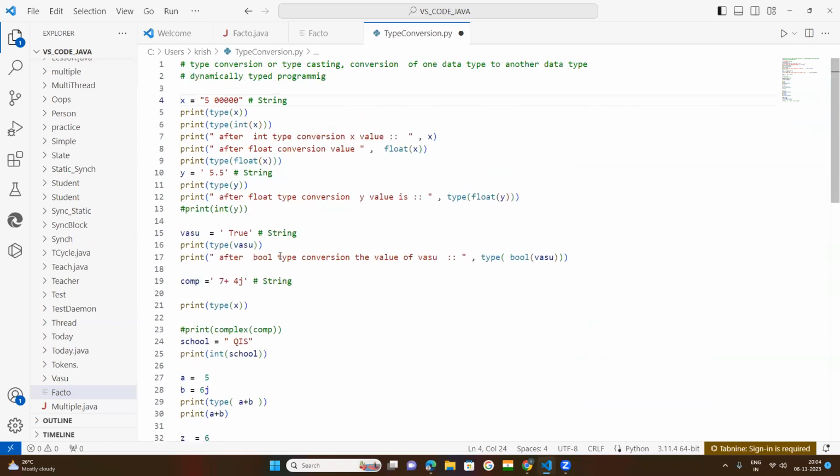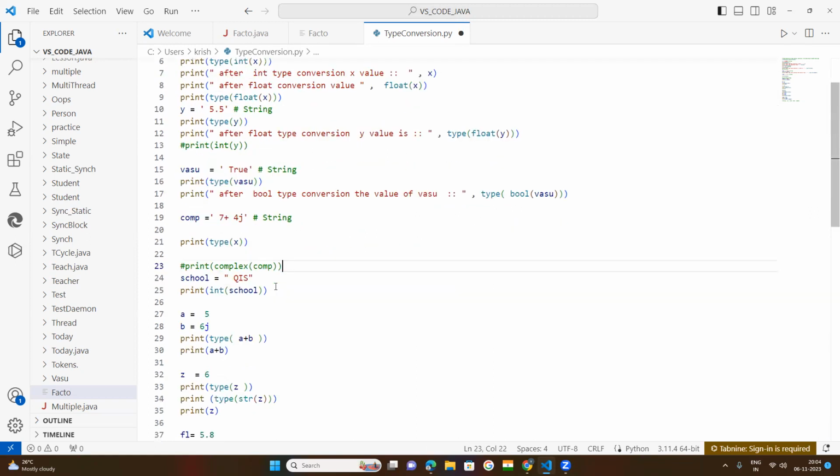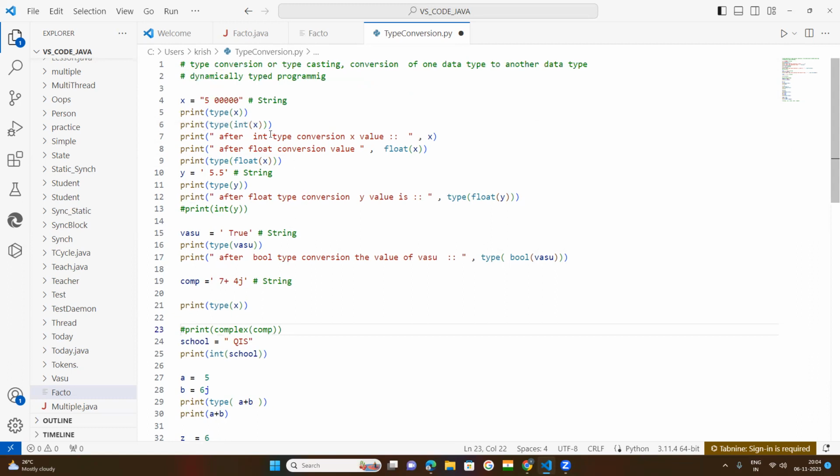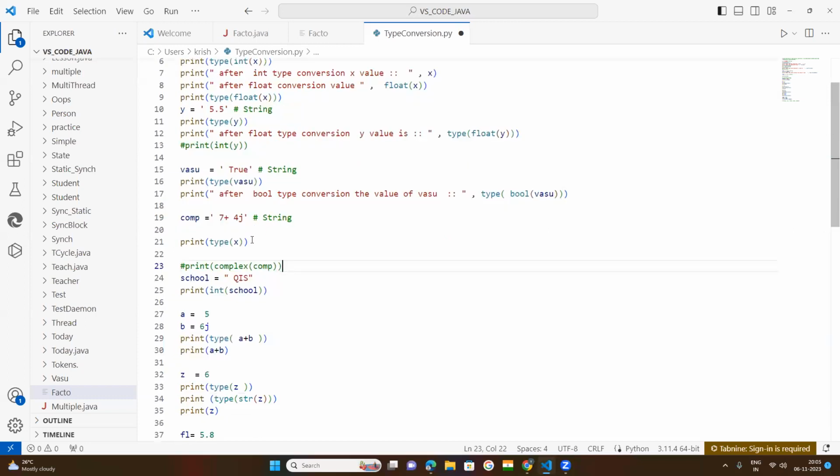I told you that Python is a dynamically typed programming language. Today I briefed type conversion. After that, I told you the difference between compiler and interpreter. Python is a dynamically typed programming language, we need not declare the data types, and it is interpreter-based, because the translator is the interpreter, which checks line by line.